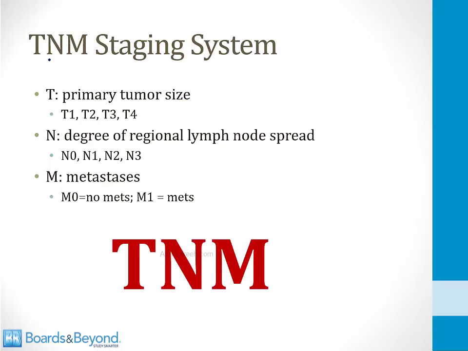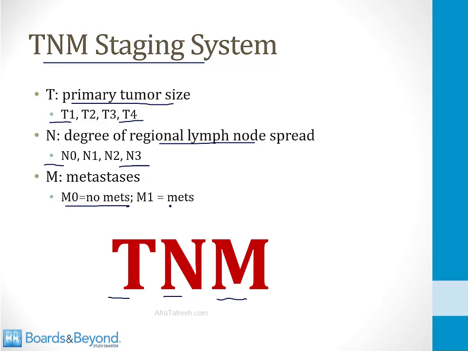On your clinical rotations, you'll often hear clinicians use what's known as the TNM staging system, so let's talk about that now. The TNM staging system gives each tumor three numbers, a T number, an N number, and an M number, and each one means a certain thing. So the T number is for the primary size of the tumor. T1 tumors are relatively small and T4 tumors are relatively large. N is for the degree of regional lymph node spread, and 0 means no lymph node spread, and 3 means extensive lymph node spread. And then finally, M is for metastases. M0 means no distant metastases, and M1 means there are distant metastases. So for example, a tumor could be T4, N2, M0, and using this system, you would know what that means.